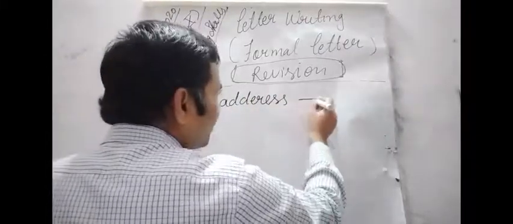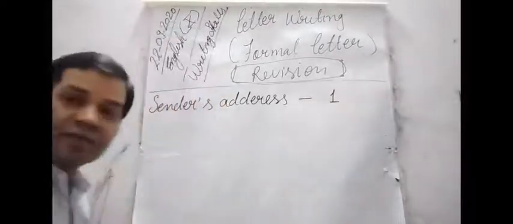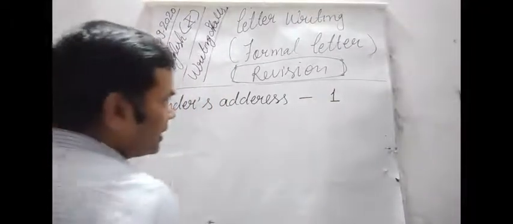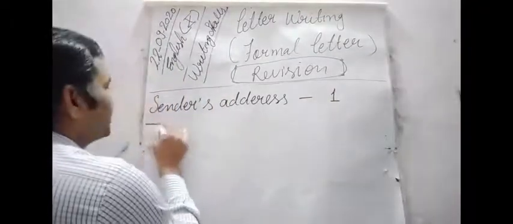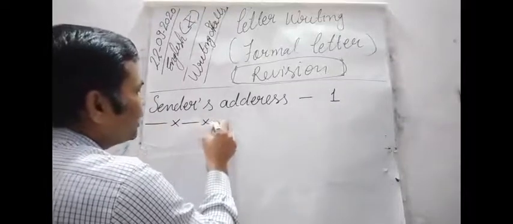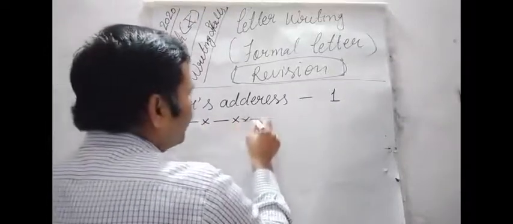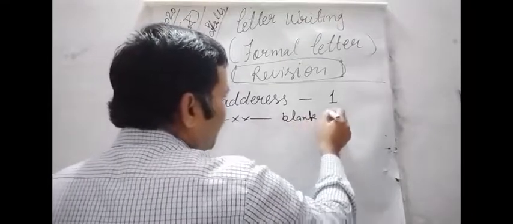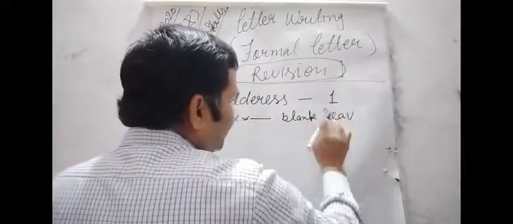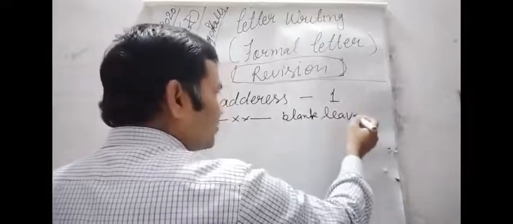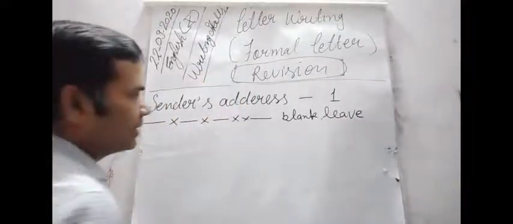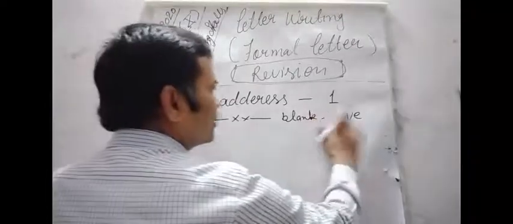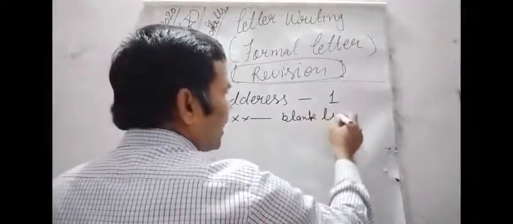After the sender's address, dear students, we have to leave a blank line. Never forget to leave a blank line after writing the sender's address.